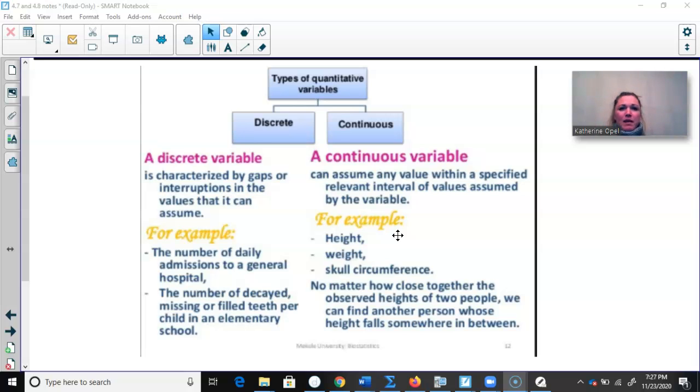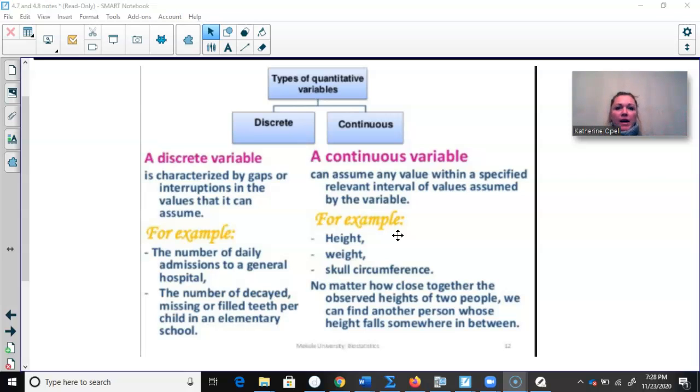What does that mean? I can run it in 10 seconds, 10.1 seconds, 10.15 seconds, 10.19 seconds, and so forth. Between 10 and 11, there is an almost infinite number of values that a runner can run the 100-yard dash in, between just 10 and 11 seconds or 11 and 12 seconds.